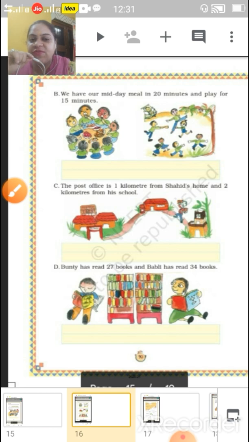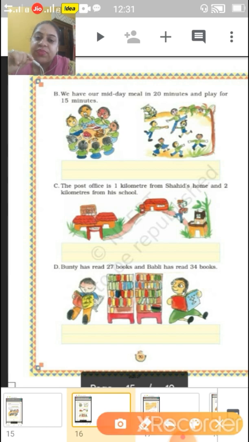The post office is 1 kilometer from Shahid's home and 2 kilometers from his school. So in this, the post office is 1 kilometer from Shahid's home and 2 kilometers from his school. So what post office are they talking about? If we are talking about together how many kilometers, it is 3 kilometers, but they are talking about the post office is 1 kilometer, okay, from Shahid's home, and 2 kilometers from his school.